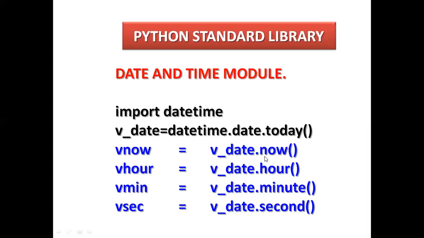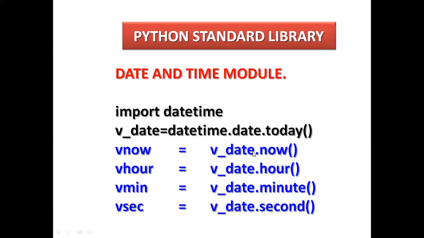From here, now is the current time, which will show hour, minute and second. Now the current date, current hour, minutes and seconds will be displayed from datetime. Now we'll display the current date and time.